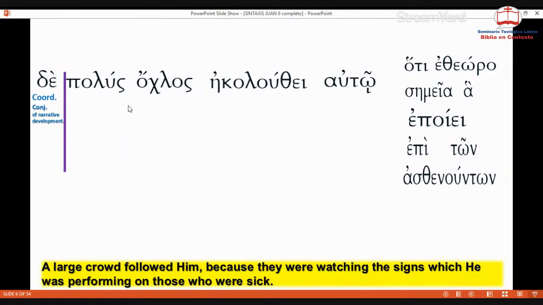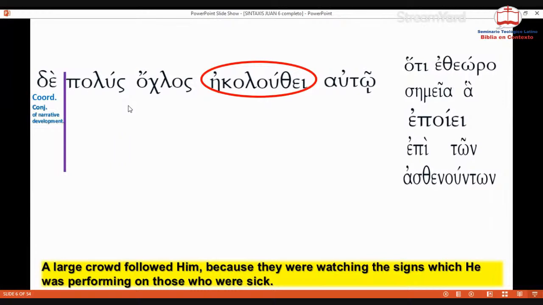But it's also coordinating the previous sentence with this one. In this case, it is coordinating the first verse with this one that is introduced here, that is verse 2. Once we do that, then we'll go with our first step, that is identifying the verb. And here you are. That's the verb.